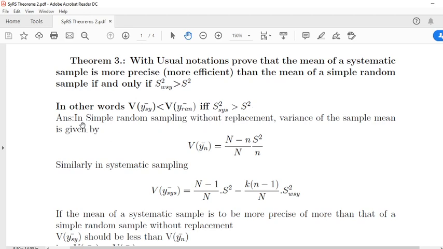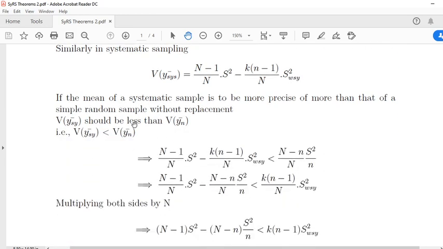The proof is: in simple random sampling without replacement, the variance of sample mean is given by capital N minus small n by capital N into S square by n. Similarly, in systematic sampling, variance of y bar is given by capital N minus 1 by capital N into S square minus k into n minus 1 by capital N into S square WSY.